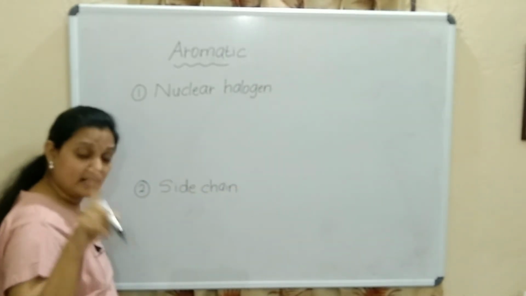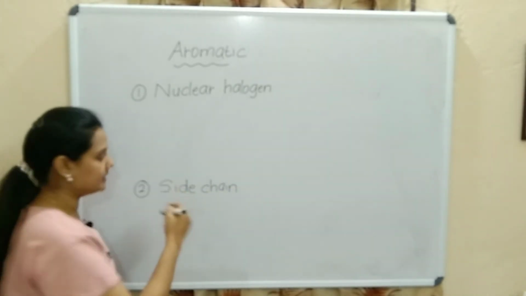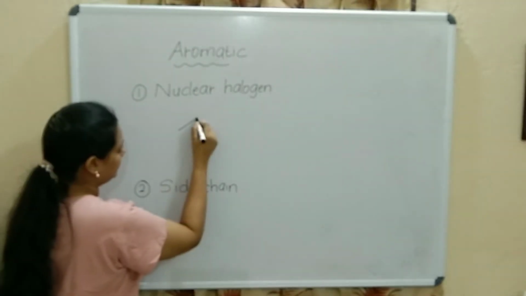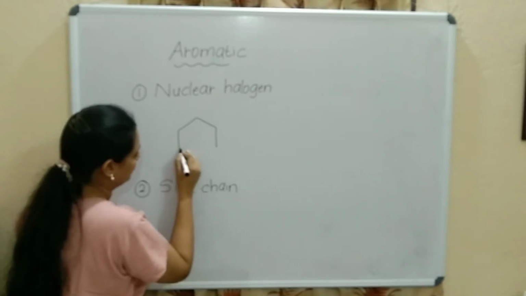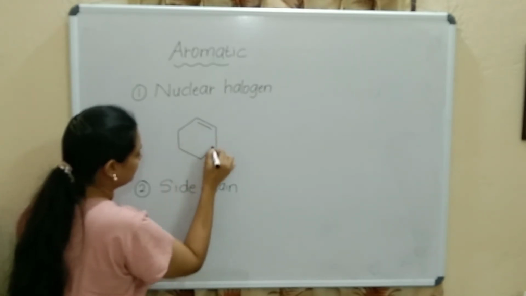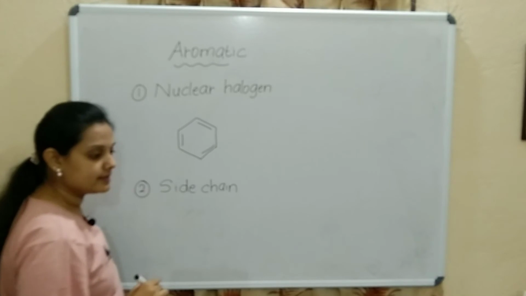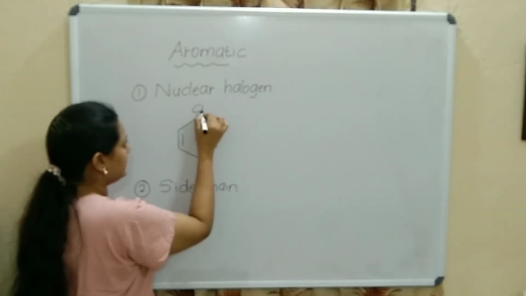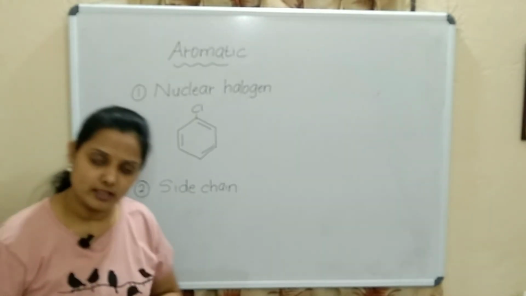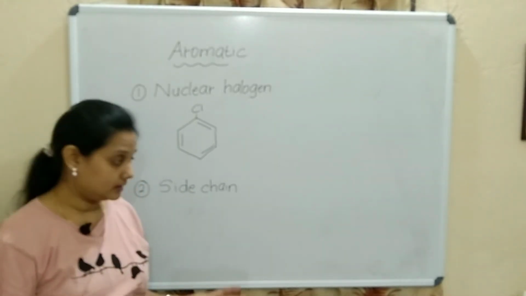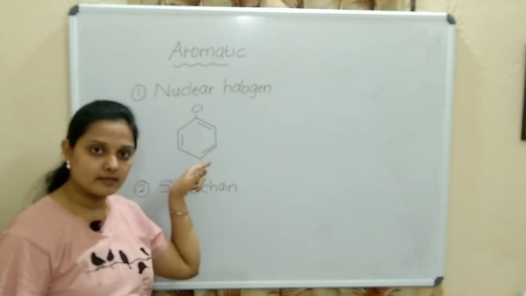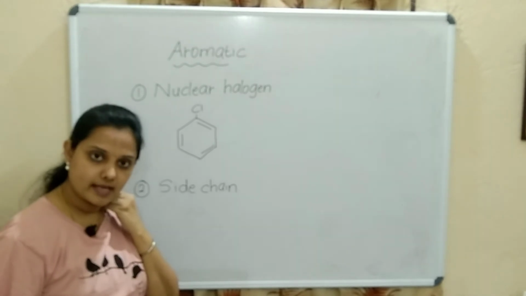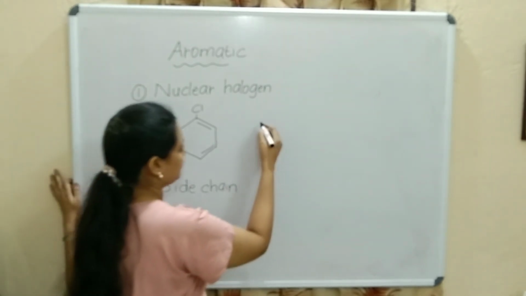Nuclear means only one halogen is present. Where will it be present? In the benzene ring. So, benzene ring, hope you know how to draw the benzene ring, alternate double bonds, hexagon, correct? I will put Cl here. What is it? Chlorobenzene. Correct. It is a nuclear halogen. What type? Nuclear halogen, because only one chlorine is there. Okay. One more example.